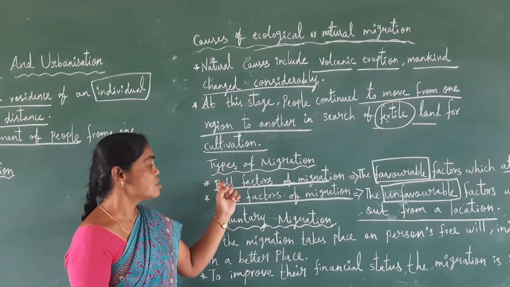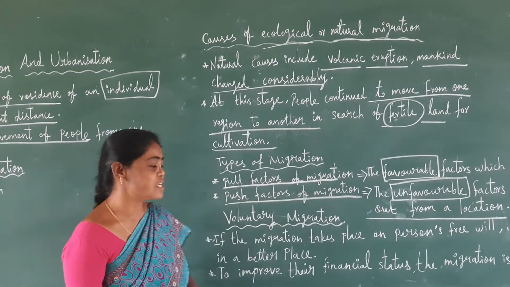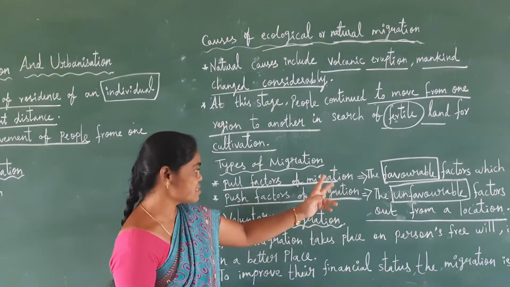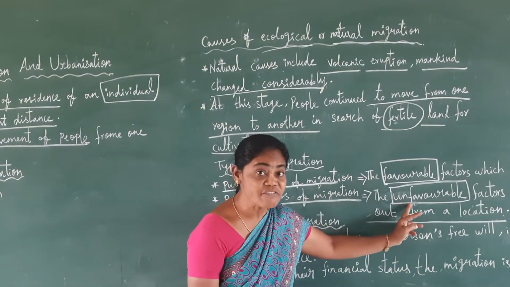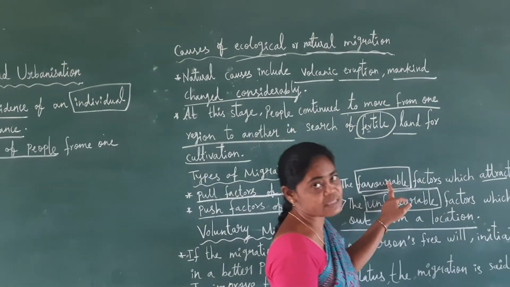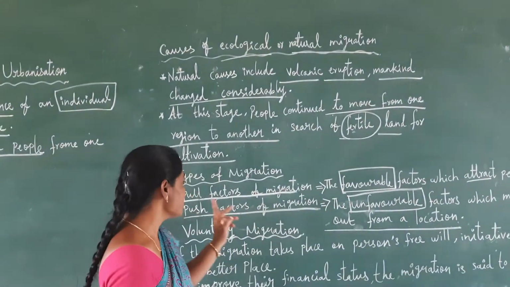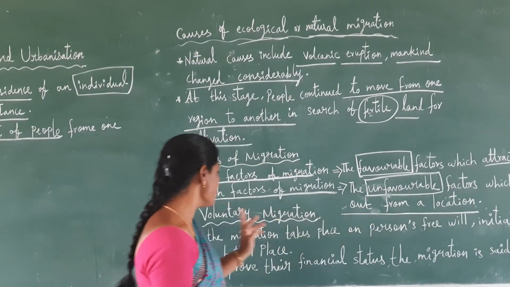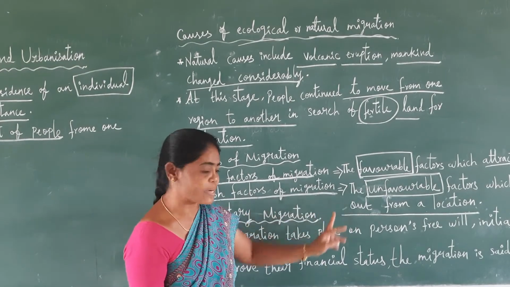Children, now we have seen pull factors and push factors of migration. The difference is favorable condition and unfavorable condition. In a location, favorable factors are pull factors. Unfavorable factors are push factors of migration.